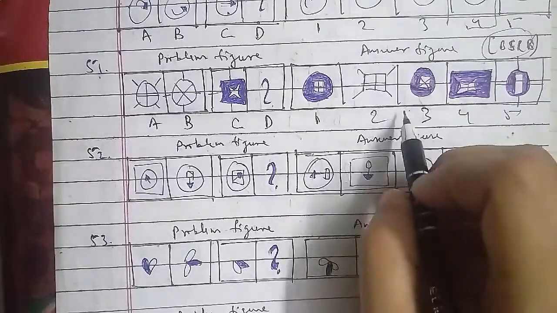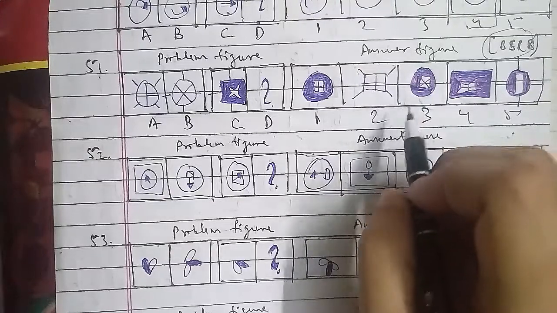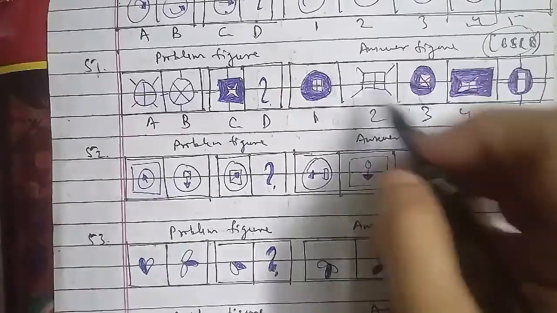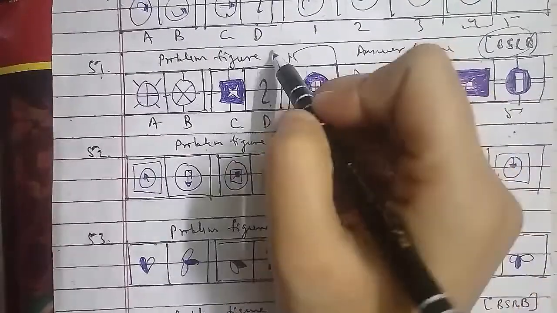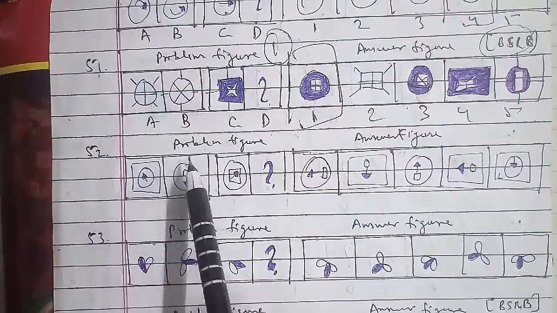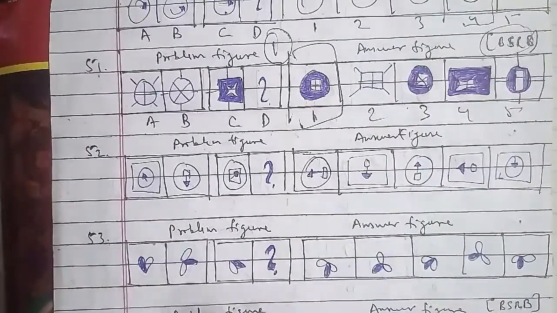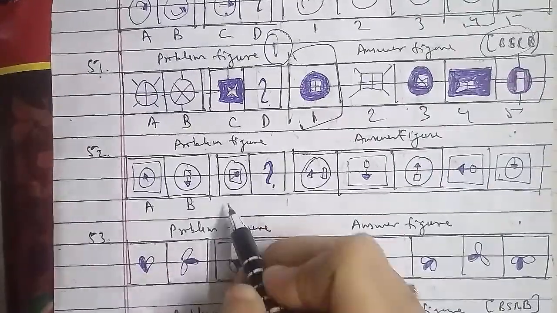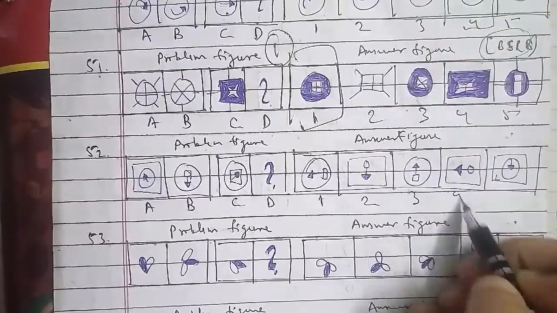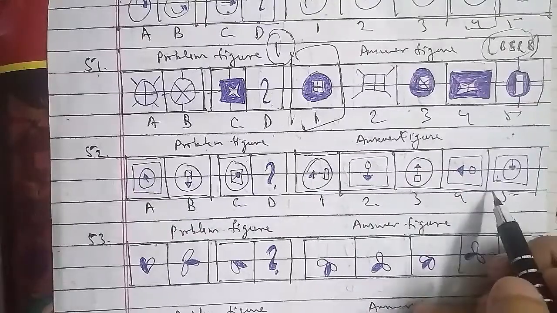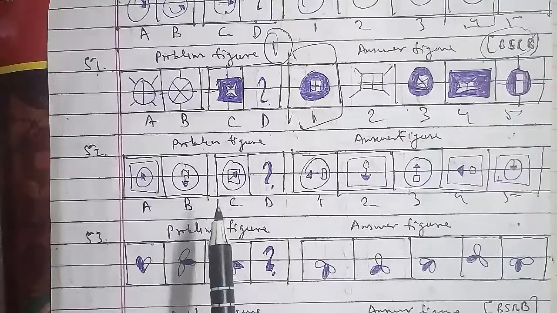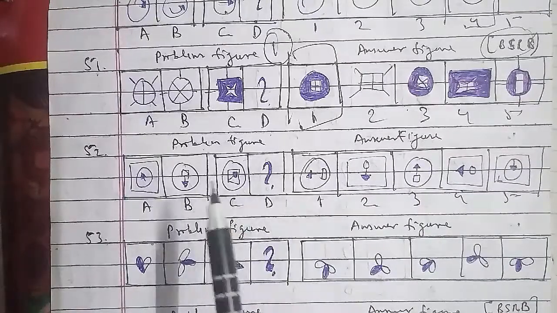Now we'll go ahead with the 52nd question of the session, that is your problem figures and the answer figures as well, which have been named as A, B, C and D, and these are the answer figures, which are 1, 2, 3, 4 and 5 respectively as well. In the same case, the central figure becomes the outer one, and the inner arrow rotates 135 degrees anti-clockwise, and the outer figure diminishes in size and attaches to the end of the arrows as well. So in the same reference, the fourth figure will be the right answer for this question as well.